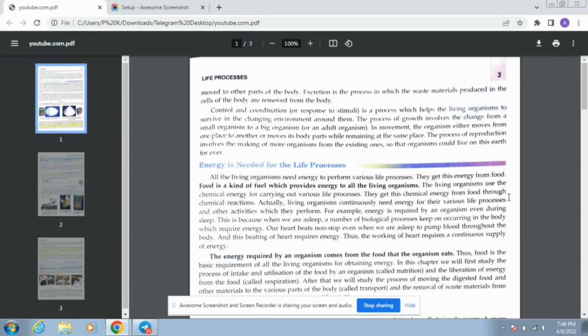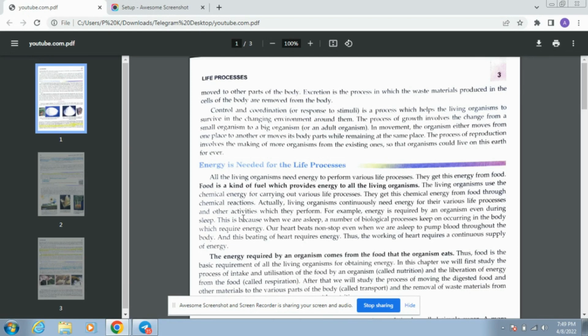We use this energy. First we take in the food, we utilize it. We utilize the food inside our body, and then we take the chemical energy from the food which is used for carrying out the various life processes. They get this chemical energy from the food through chemical reactions.